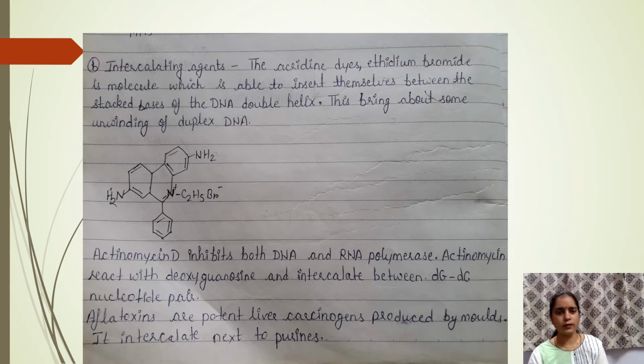Okay, and aflatoxins are potent liver carcinogens produced by molds. They also intercalate next to purines.